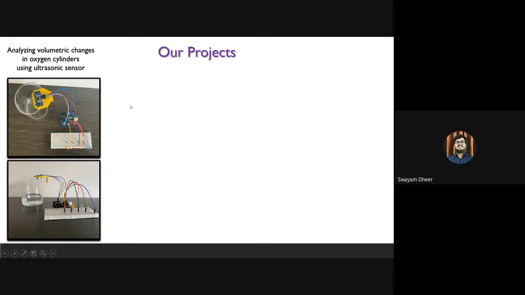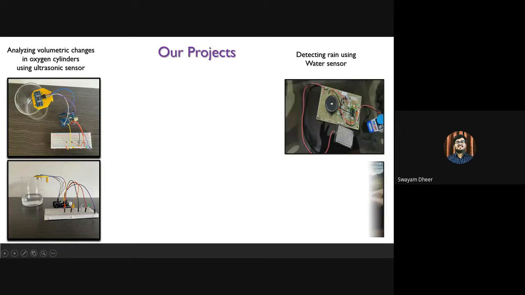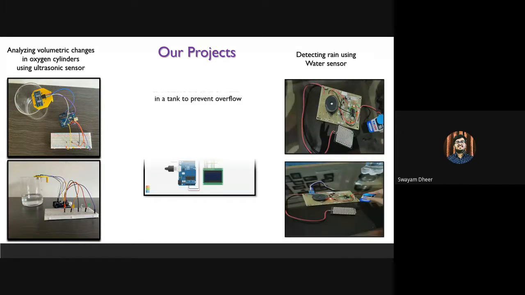So one project is made by Mehak. She will explain now. I made a rain detecting project. Basically, I use a rain water sensor here. Any presence of water around the sensor will ring the alarm present here. This is basically used in the farming sector because in certain places there's scarcity of water. Even a small presence of water around the sensor, the aluminum present in the sensor will detect the presence of water, and the alarm will trigger.